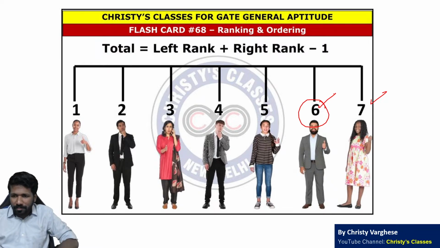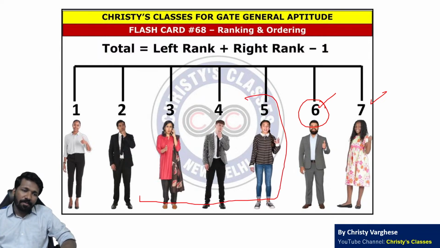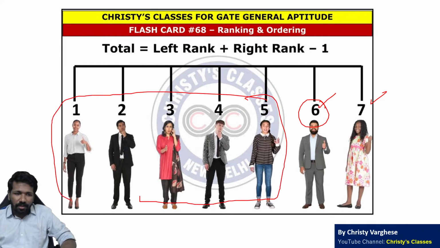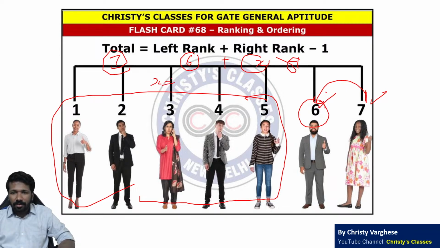There are two ways of saying it. One way is, to his left there are 5 people, so to his right he has 1 person. So he is second from the right end. Otherwise, formula: left rank 6 है तो total 7 people है, right rank unknown है. So 6 plus x minus 1 is 7. So x is equal to 7 minus 5, which is 2. So right rank is 2.